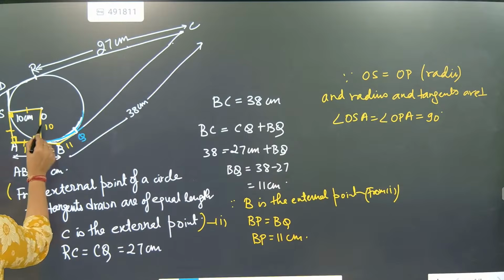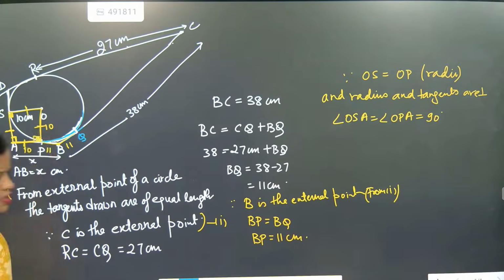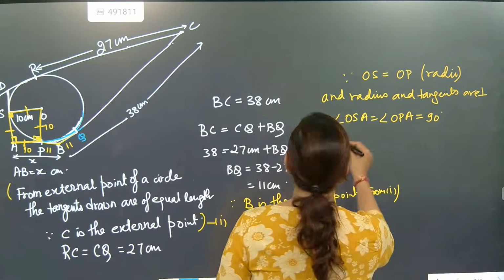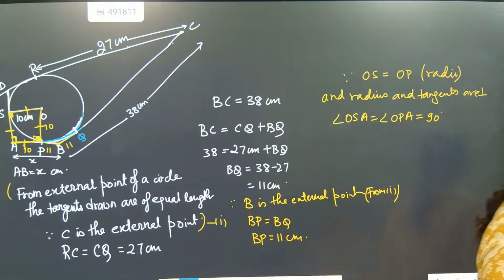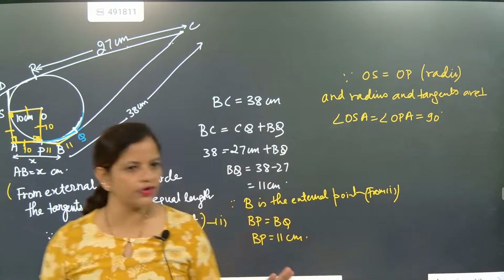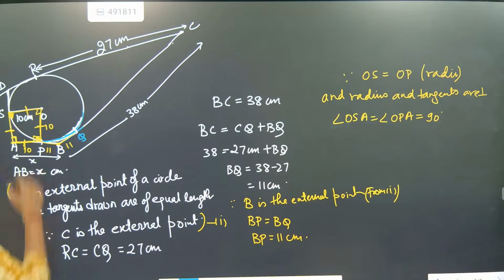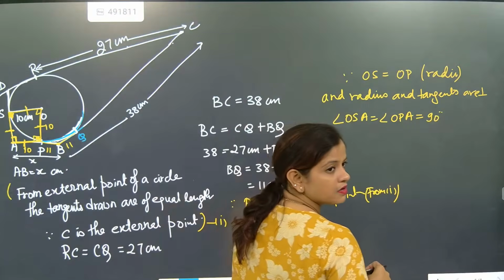Understood? So if these two opposite angles are 90 degree, and this side is equal to this side, and this side is coming, so this side is equal to this side is equal to this side. So all sides are exactly equal. So what we can say? According to the parallelogram, opposite sides equal and parallel, then it will become what? Parallelogram, or what you are going to say, square. Our concept is to prove that it is a square. Understood? So this is 90 degree. Adjacent angle, this part will also become 90 degree. So understood? So here this and this is 90 degree.